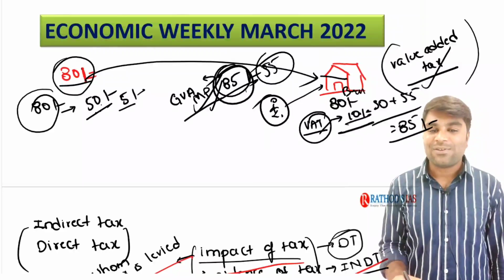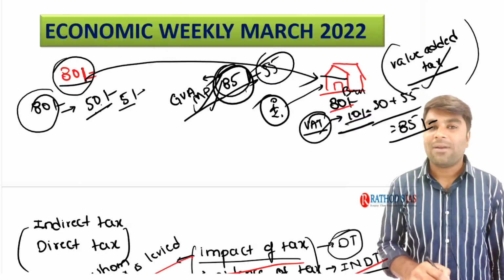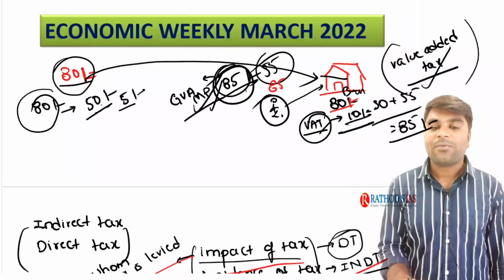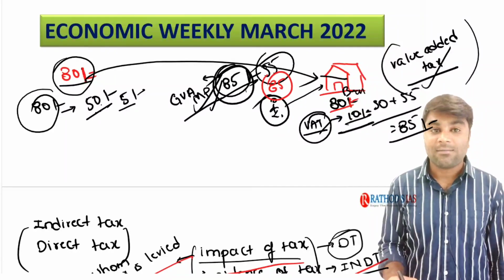Now understand the same situation. This person goes to this particular bread shop and wants to buy a bread at 80 rupees, and ultimately he pays 85 rupees. The tax is 10%, GST is 10%.